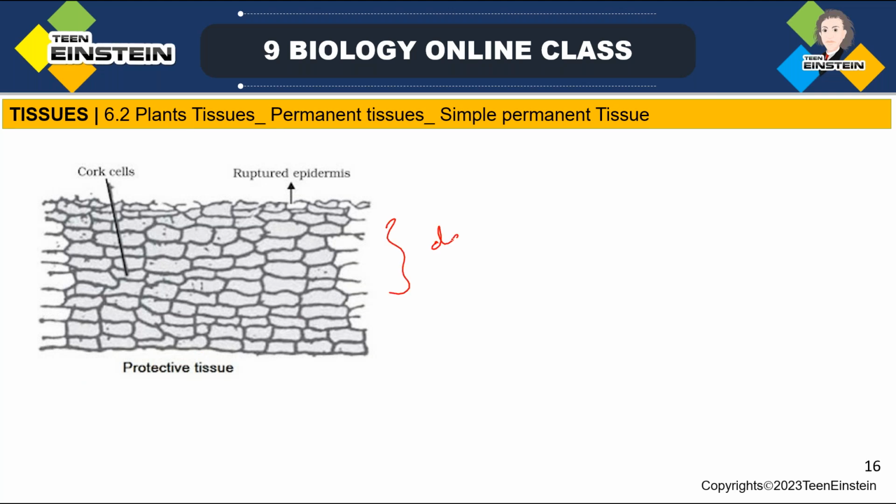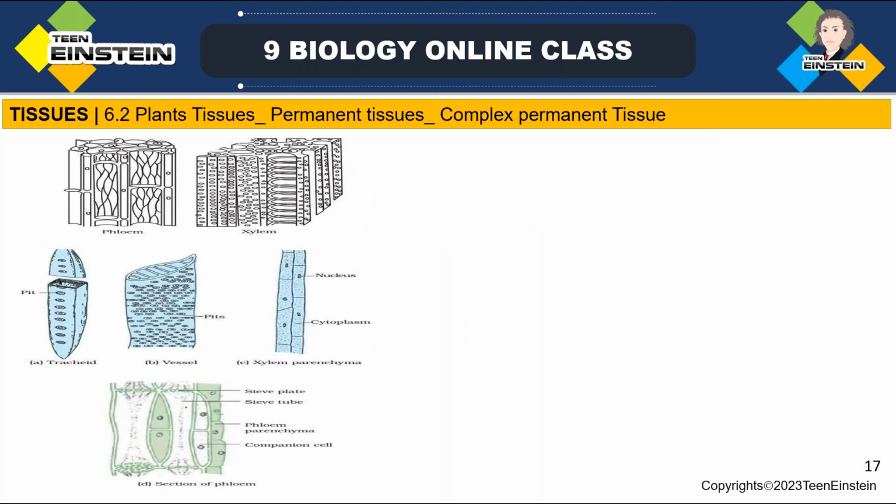All these cells are dead cells. Here you can see there is no intercellular space. All are very compactly arranged, and that forms the bark of that tree. A thickening substance is also present, which is called suberin. So this bark or cork cells are protective tissue, and will not allow gaseous exchange or water molecule entry. Nothing is possible through that. Clear? Next, we are moving to complex permanent tissues.